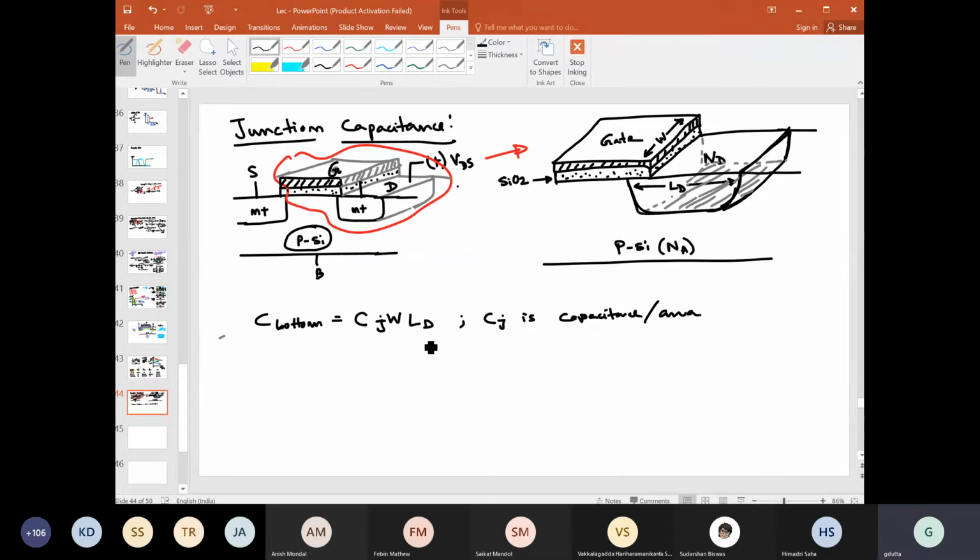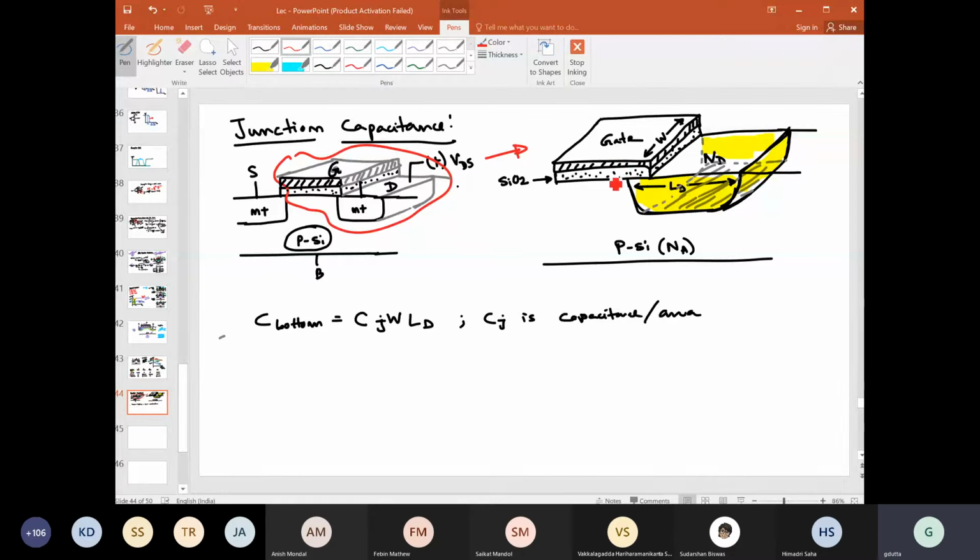Fine. Okay. Now, then you might ask, why are we not considering this side? Why are we not considering this side? Yes, we will consider that. But maybe some of you will also say, why are we not considering this side? Right. Okay, but unfortunately, no, we should not consider this side because this capacitance is already included